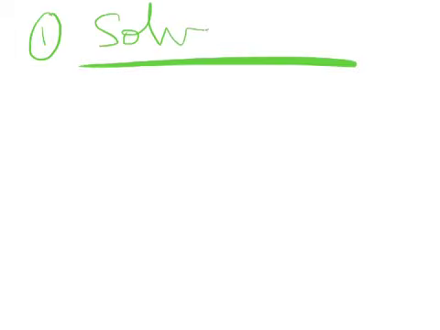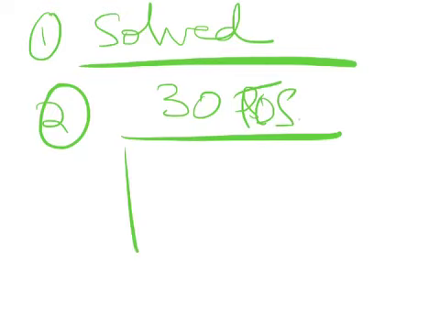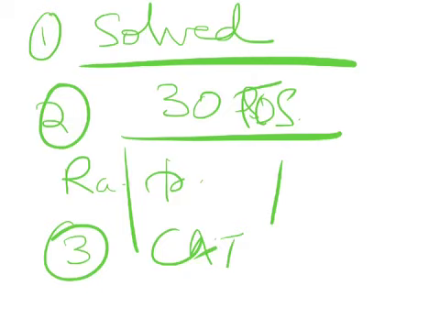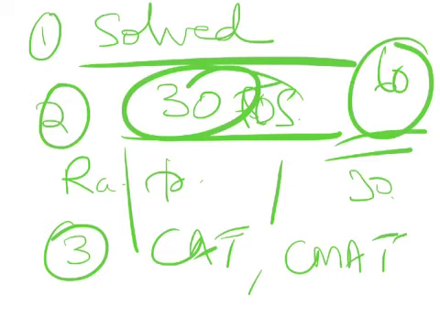I want you to divide your preparation into 3-4 days. Day 1, just do the solved examples. Open up your books, find the solved examples. Day 2, try to do around 30 questions of time speed distance. Maybe divide them into all these concepts, the races, questions on trains, questions on boats. Third day, pick up CAT level or CMAT level questions and try to practice those. So 30 questions here, 30 questions here. Probably after 60 questions, you will get some confidence in the topic. So practice some questions at home so that you become more and more comfortable.